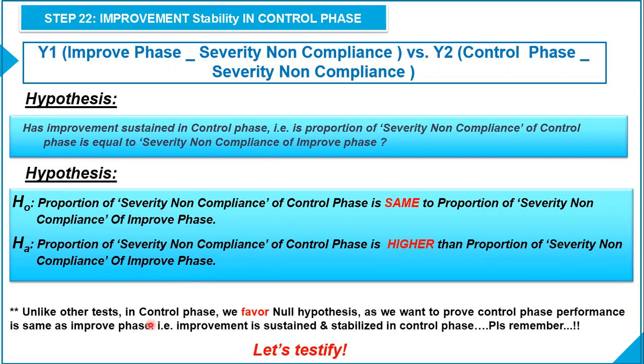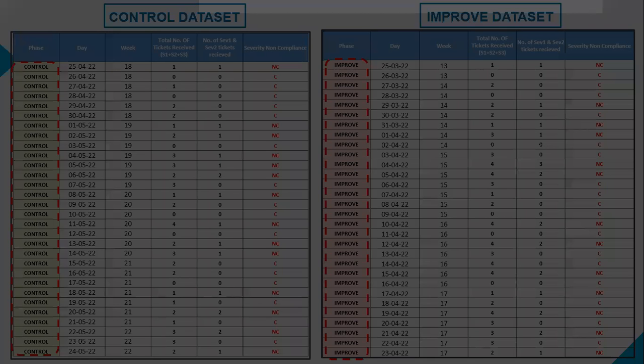So unlike other tests in control phase, we favor the null hypothesis, as we want to prove control phase performance is the same as improve phase. That is, all you want to prove is that the improvement is sustained and stabilized in control phase, right? So please do remember this. We are going to favor the null hypothesis here. Let's test it. This is what data we have, right?